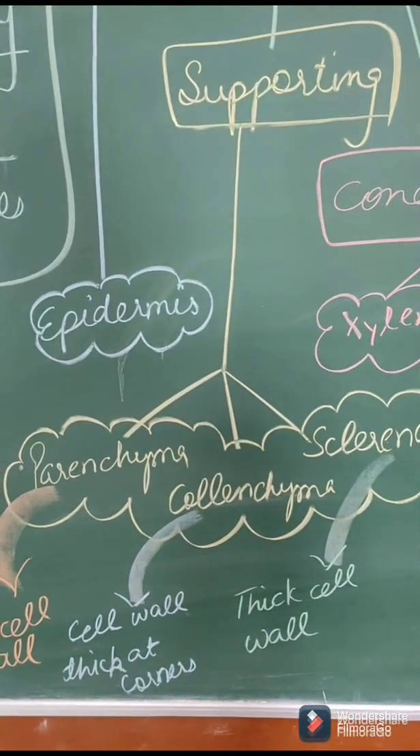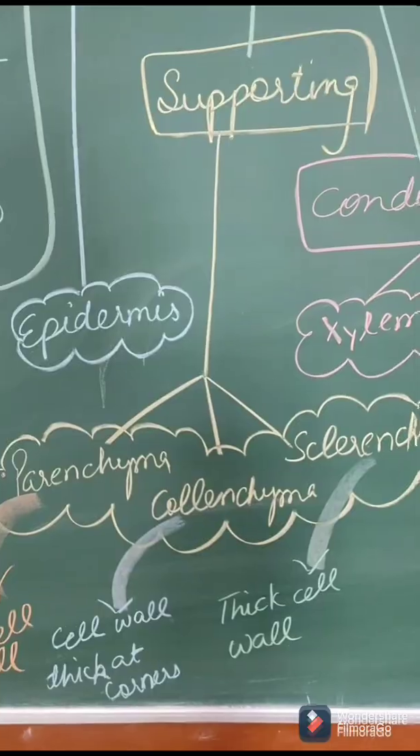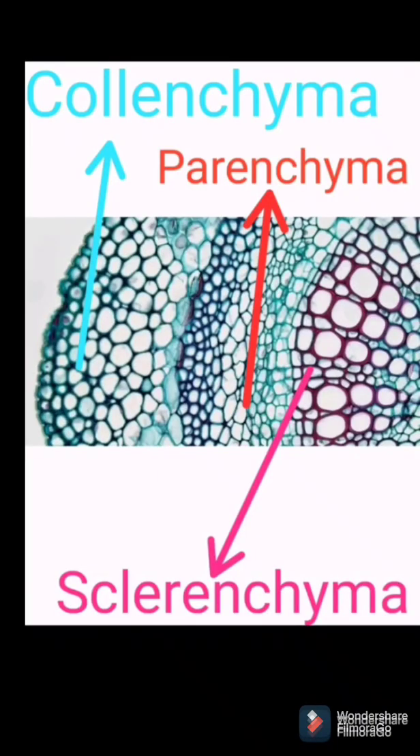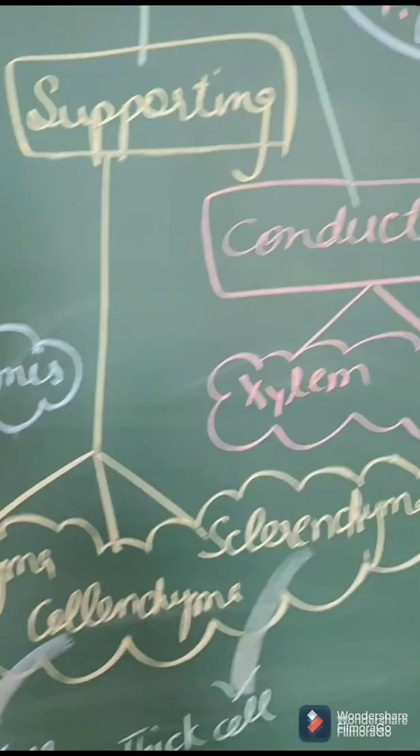I'm going to show you the slides of all these three also. So here is a slide of a transverse section of stem. You can view different types of supporting tissues here.